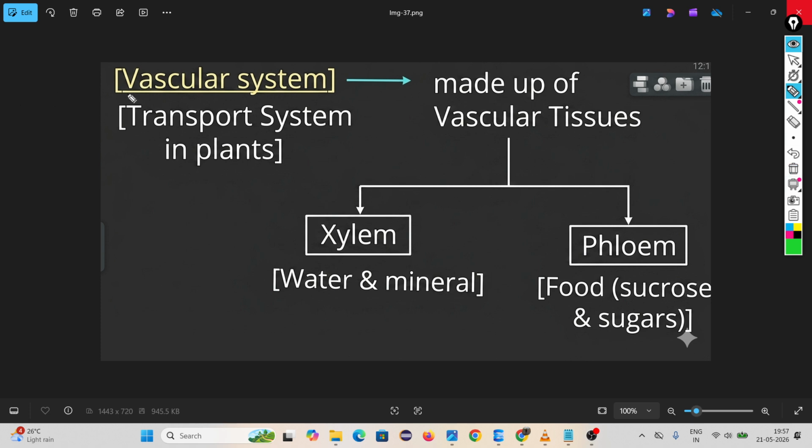The vascular system is nothing but the transportation system inside the plant body. Why is it named the vascular system? Because it contains two types of vascular tissue called xylem and phloem. Xylem is for water and minerals. These are two types of tissue. Tissue means a combination of cells. The xylem carries water and minerals, and the phloem carries food.